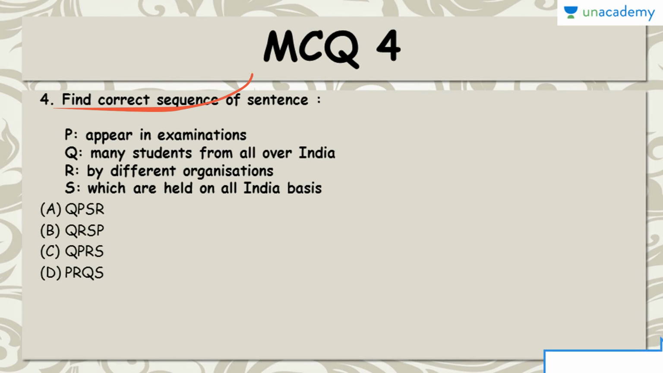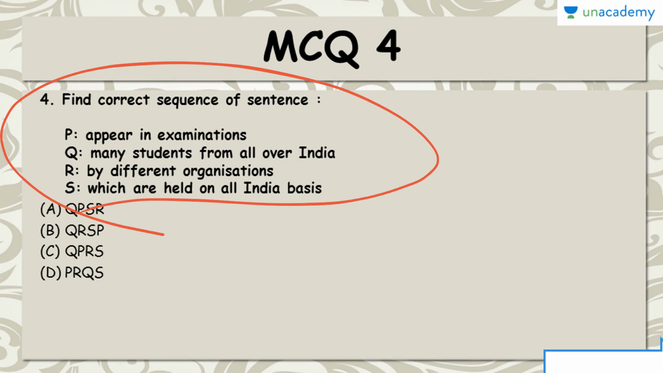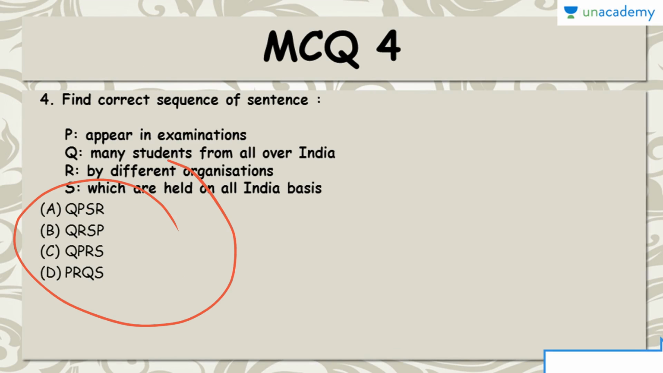MCQ fourth, find the correct sequence. PQRS have been given. These are the broken parts of a sentence. Find the correct order and choose any of these four options. The right answer to this MCQ is A, QPSR.